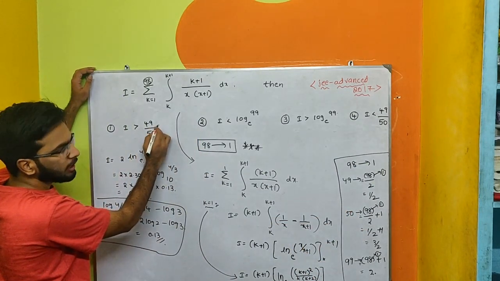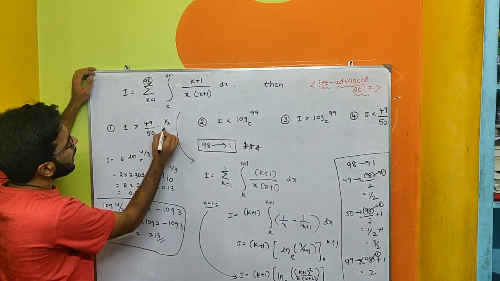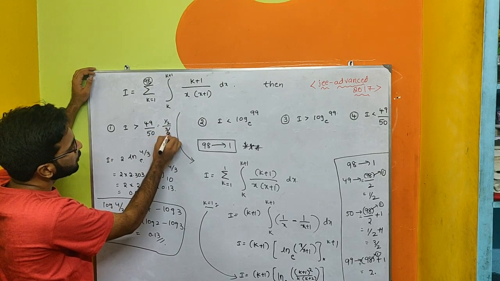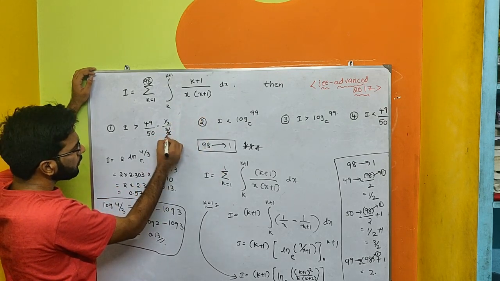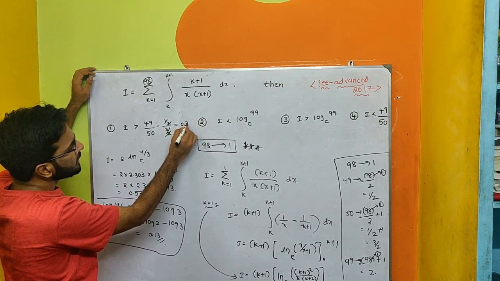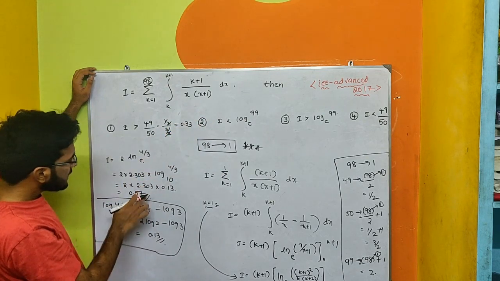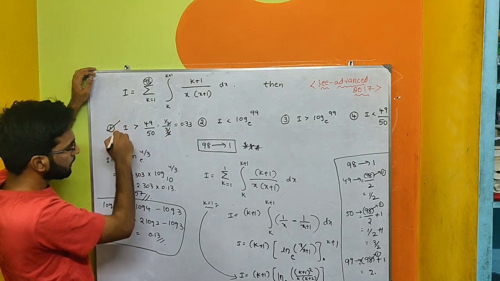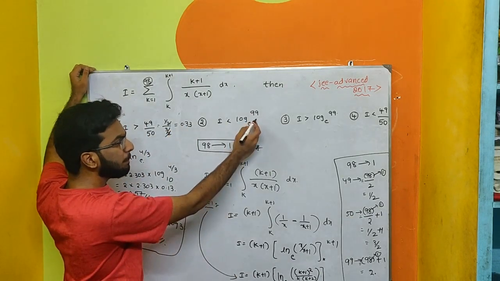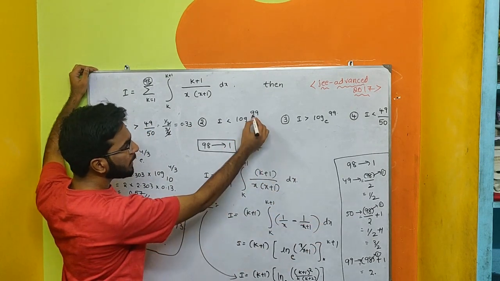What is the value of 49? 1 by 2. And what is the value of 50? 3 by 2. Which is equal to 0.33. Integral 0.57 is greater than 0.33. Yes. Now replace 2 in place of 99.